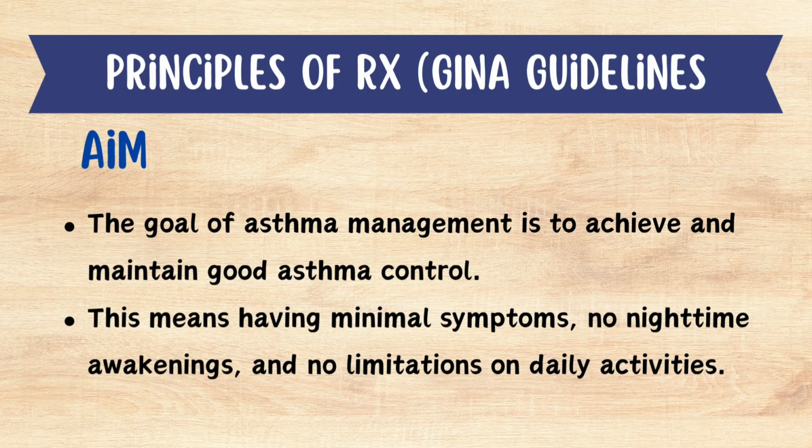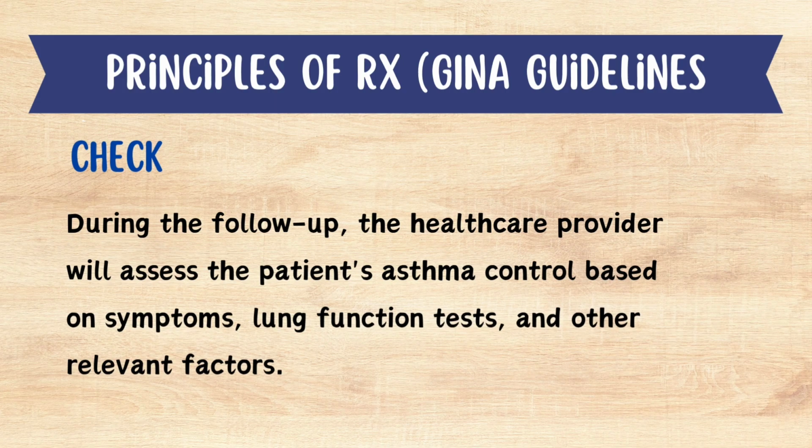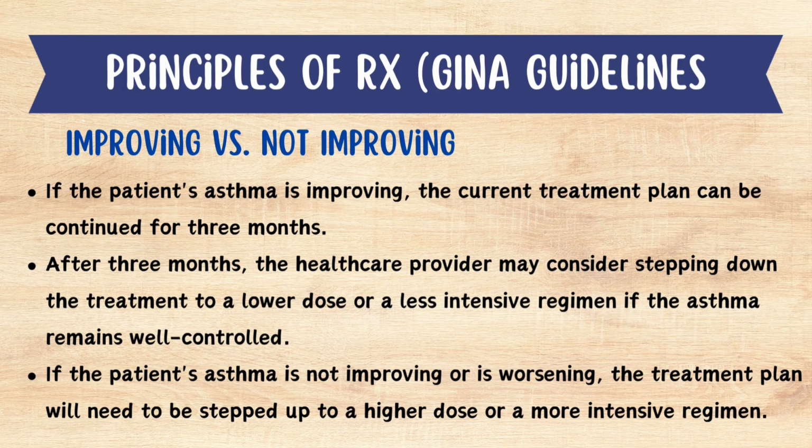This means having minimal symptoms, no nighttime awakenings, and no limitations on daily activities. After 2 weeks of starting the initial treatment plan, the patient should be evaluated. This assessment will determine if the treatment is effective and whether any adjustments are needed. During the follow-up, the healthcare provider will assess the patient's asthma control based on symptoms, lung function tests, and other relevant factors. If the patient's asthma is improving, the current treatment plan can be continued for 3 months. After 3 months, the healthcare provider may consider stepping down the treatment to a lower dose or less intensive regimen if the asthma remains well controlled.